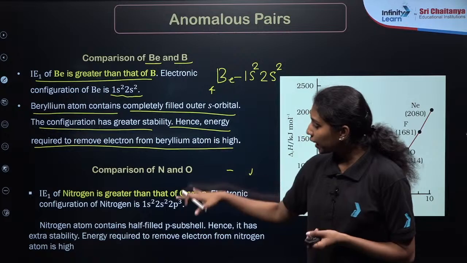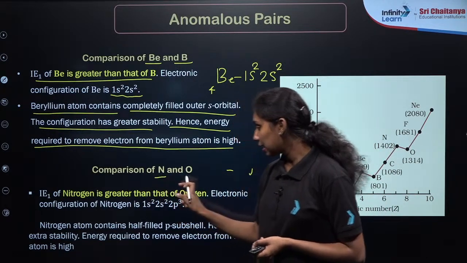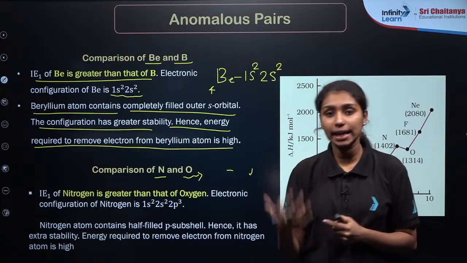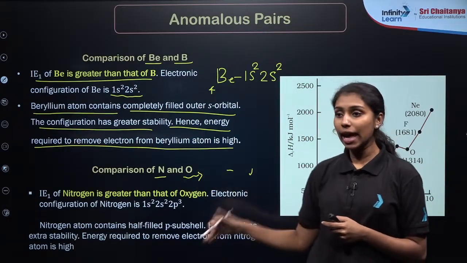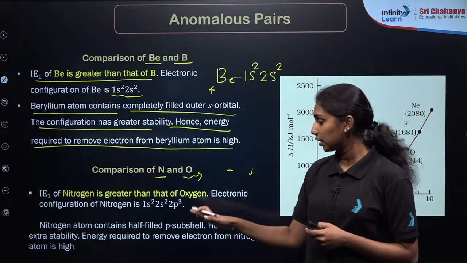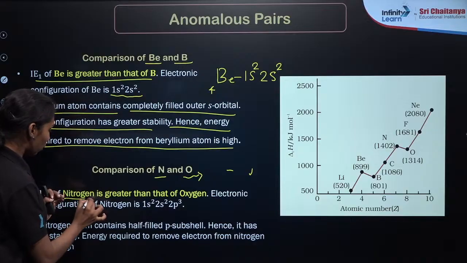If it is clear, you will get an idea about nitrogen and oxygen. In general, we expect oxygen to have a higher ionization enthalpy than nitrogen. But in actual practice, the ionization energy of nitrogen is greater than that of oxygen. Why? Because of the stability of the electronic configuration.